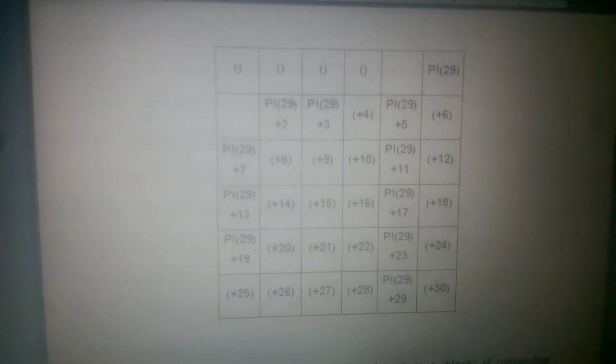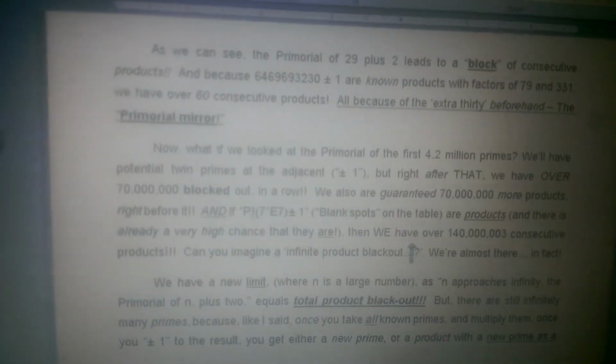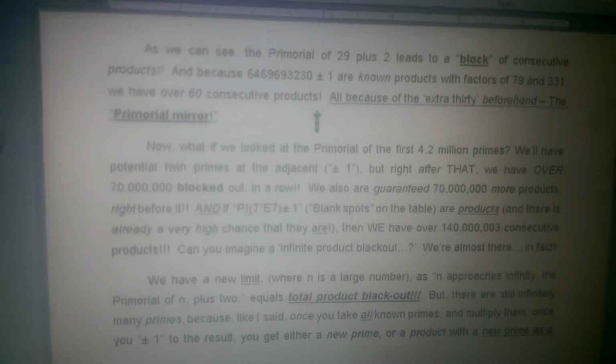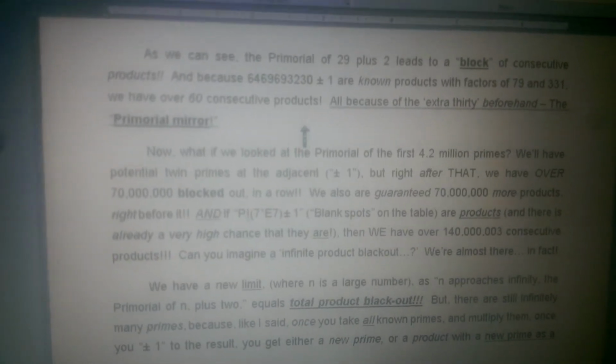And so, this is what I call the primorial mirror. We have over 60 consecutive products because of the extra 30 beforehand. The primorial mirror.